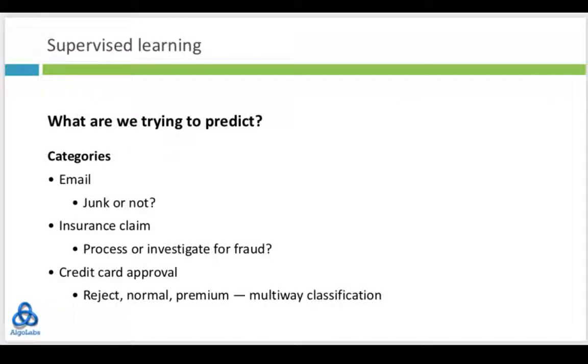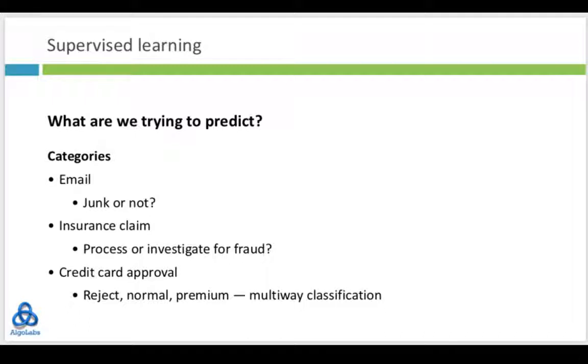Finally, consider the case where you apply for a credit card. You may be rejected based on your financial background, or you may be approved. And if you are approved and you have an exceptionally good record, you might get a premium card instead of a normal card. So in this case, we are trying to take each application and classify it not as good or bad, but as reject, normal, or premium.